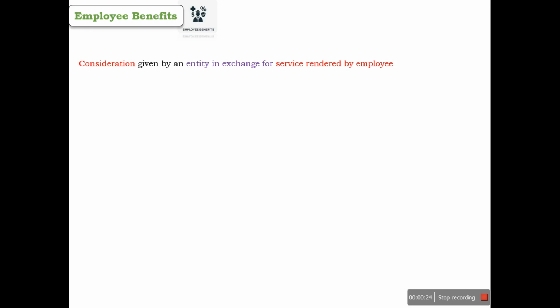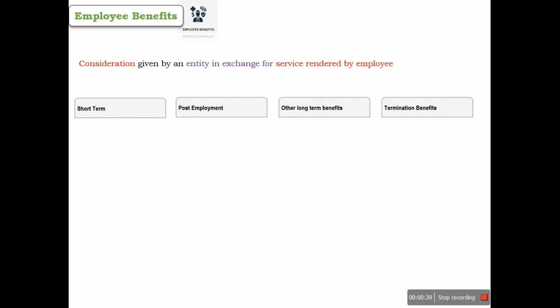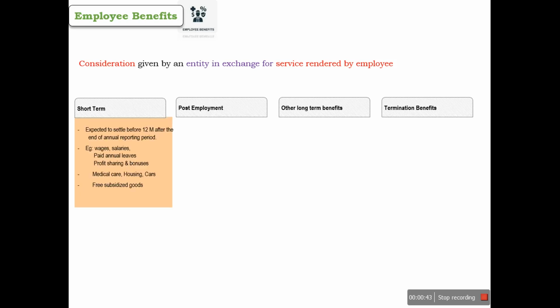For the purpose of bifurcation, we can divide employee benefits into 4 categories. First is short-term employee benefits, another is post-employment benefits, third is other long-term benefits, and last one is termination benefits. Short-term benefits cover the obligations that are expected to be settled within a period of 12 months after the end of the annual reporting period.